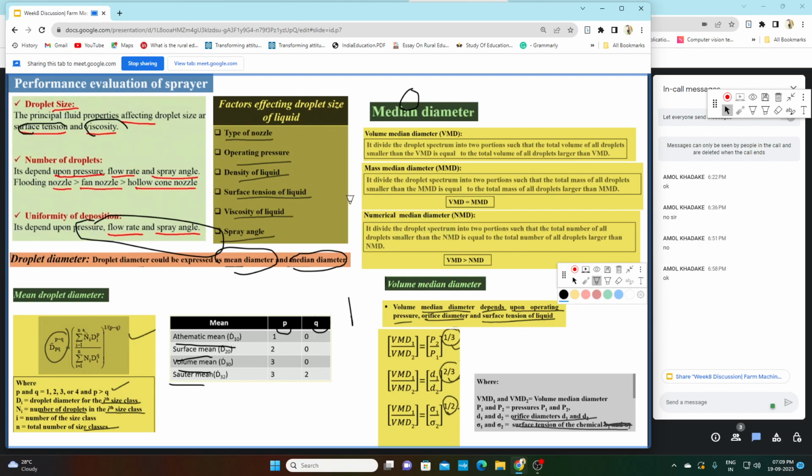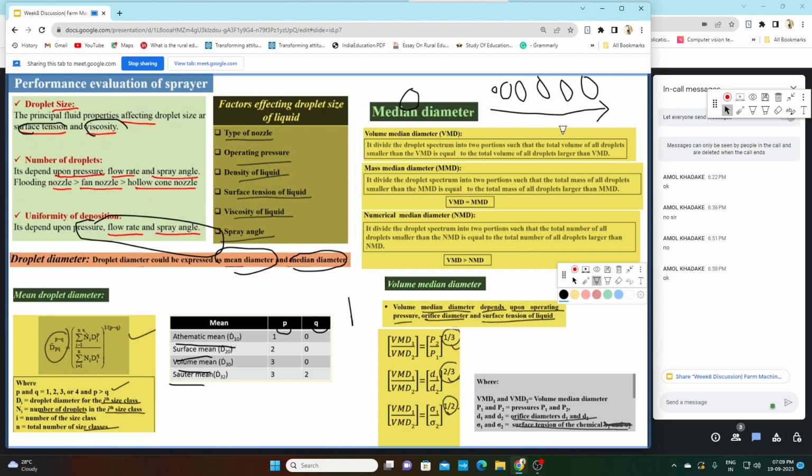So what is volume median diameter? Volume median diameter is when we divide the droplet spectrum. The droplet spectrum will have different sizes, like this, and so on, ascending from smallest diameter droplet to large diameter droplet. So this is known as the spectrum of the droplets.